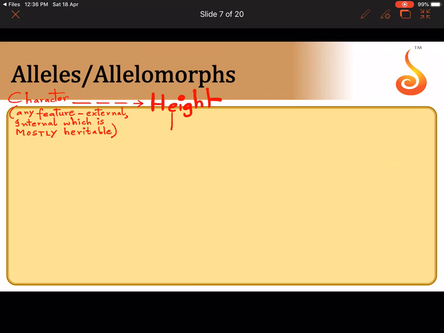And then I took two examples here. I said height of a pea plant. Remember, I am talking only with respect to pea plant to make things easier for you. Height of a pea plant may be of two types. One is called tall and one is called dwarf. Two contrasting forms of the height. So what are these two contrasting forms of a character called? We call them as traits.